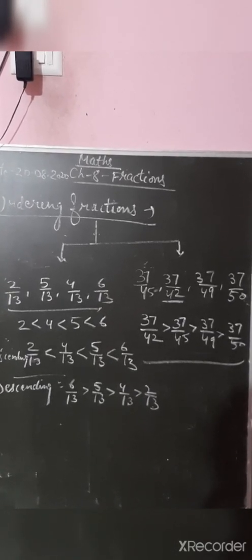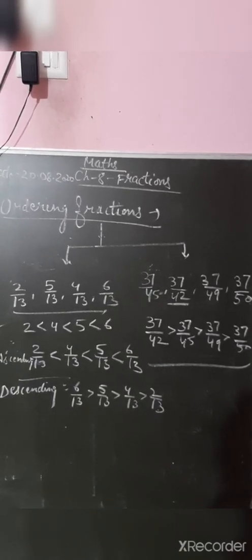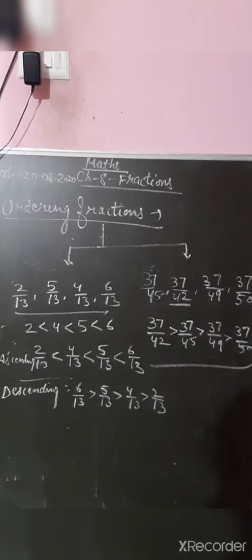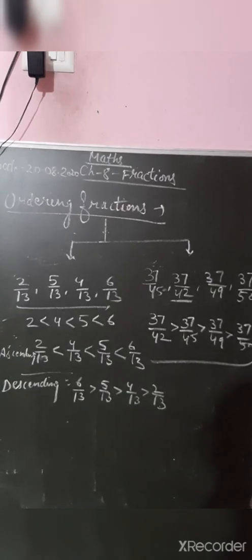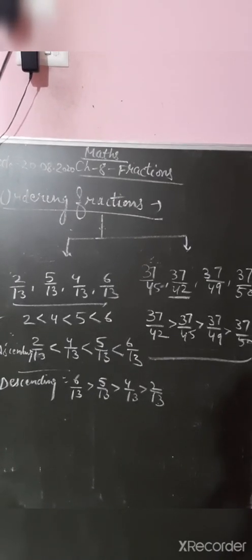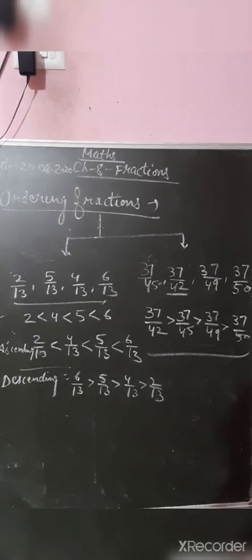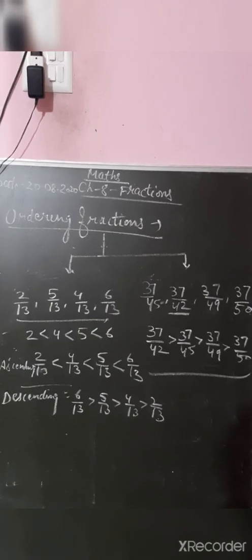First the smallest fraction, 2 by 13, then 4 by 13, 5 by 13 and 6 by 13. And if you have to write in descending order, first you write the greatest fraction: 6 by 13 is greater than 5 by 13, then 4 by 13, then 2 by 13. You do this in the case in which denominators are the same.